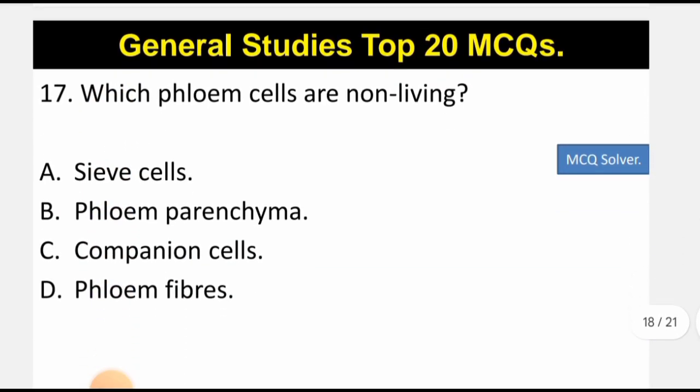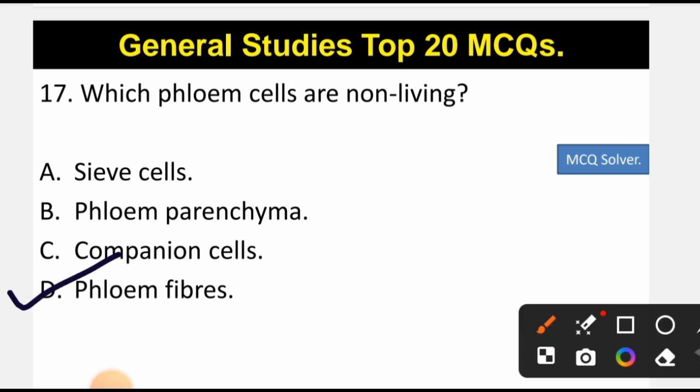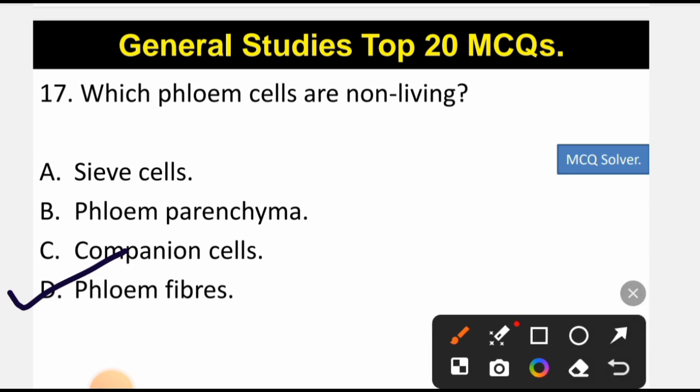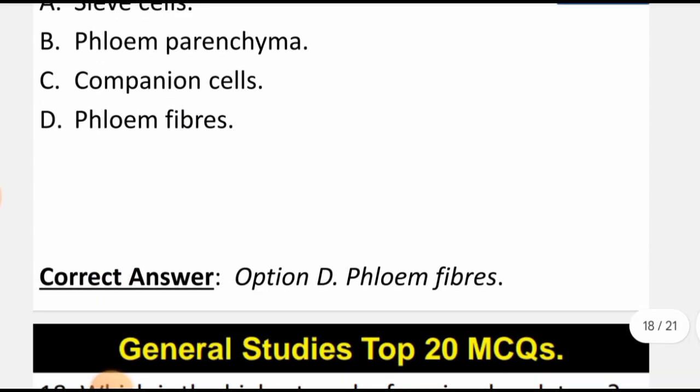Now let's move to the next question. Which phloem cells are non-living? Among the following, the correct option is option D, that is phloem fibers. Phloem fibers are non-living cells because they provide strength to the plant body, and they are not living. So D is the correct option, that is phloem fibers.